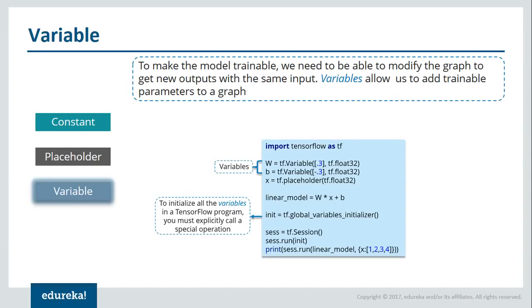Variables are nothing but in-memory buffers containing tensors. And let me tell you, you need to explicitly initialize variables, unlike constants and placeholders. How do you do that? Over here, as you can see, I've written this line, tf.global_variables_initializer. This will create an operation to initialize the variables, and when I run it, it will run that operation after launching the model. Once you have launched the model, you need to run this particular operation, and only then will your variables be initialized. You'll understand all this when we create our first model.